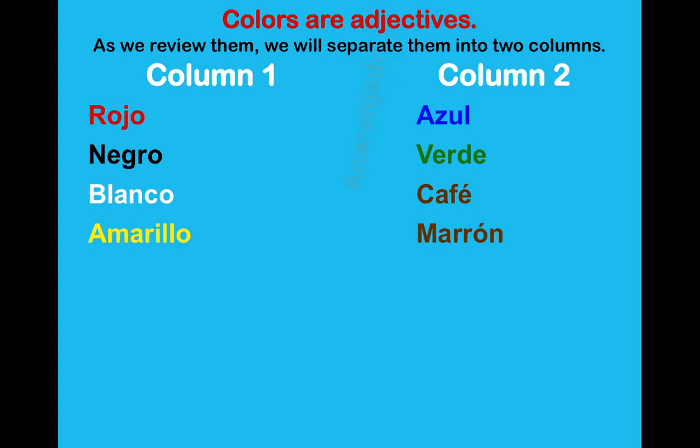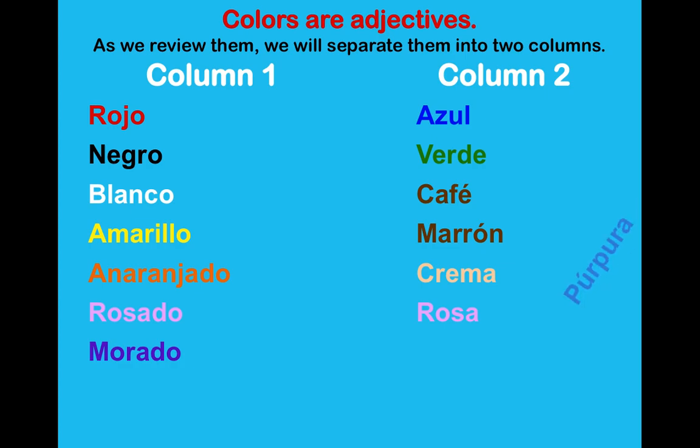Anaranjado, column 1, crema, column 2. Rosado, column 1, rosa under column 2. Morado under column 1, and púrpura under column 2.